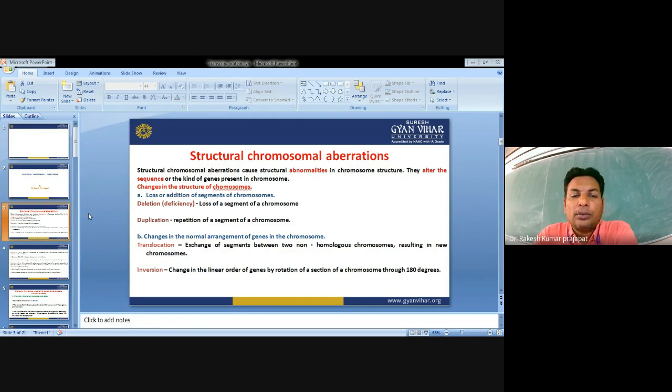Structural chromosomal aberrations cause structural abnormality in the chromosome structures. They alter the sequence of genes present in the chromosome. A change in the structure of the chromosome results from loss or addition of a segment of the chromosome. Deletion, or deficiency, means loss of a segment of a chromosome. Duplication means repetition of a particular segment of a chromosome.